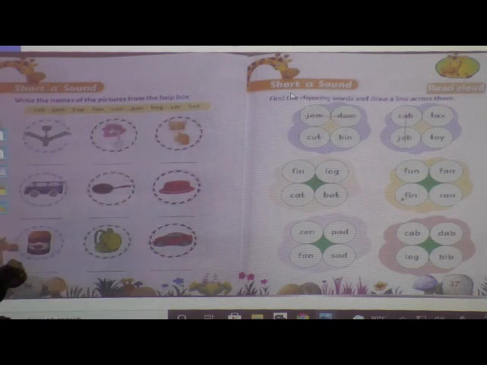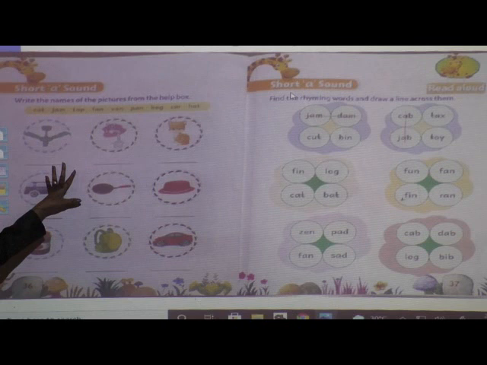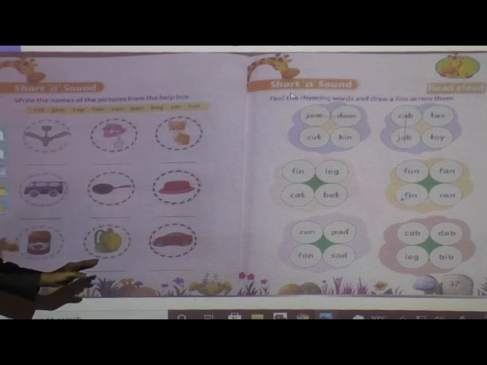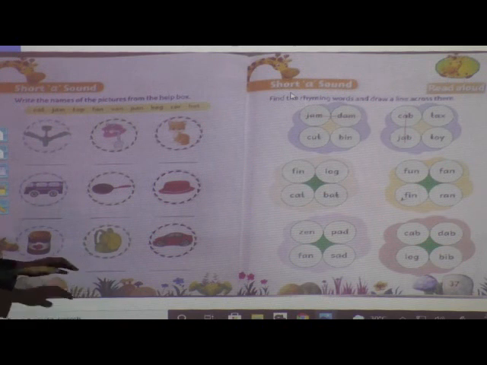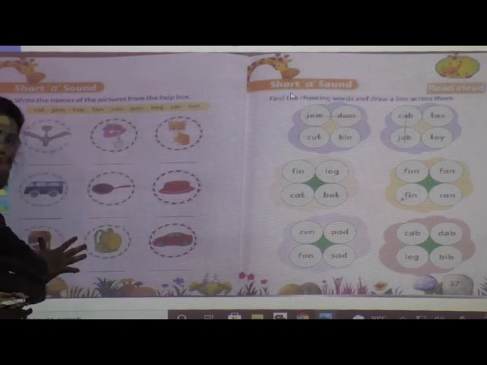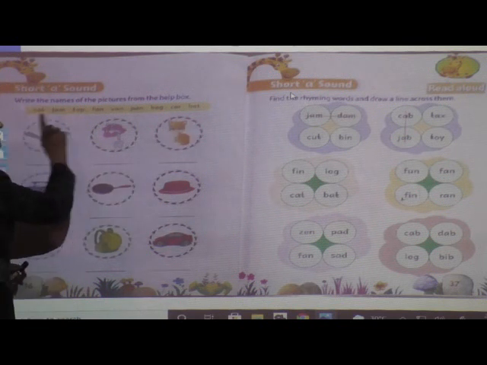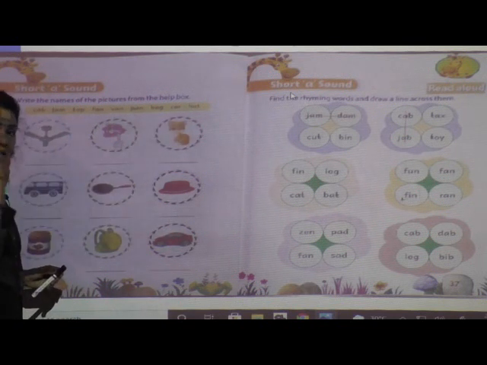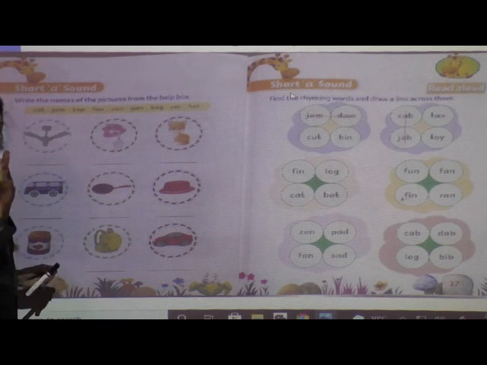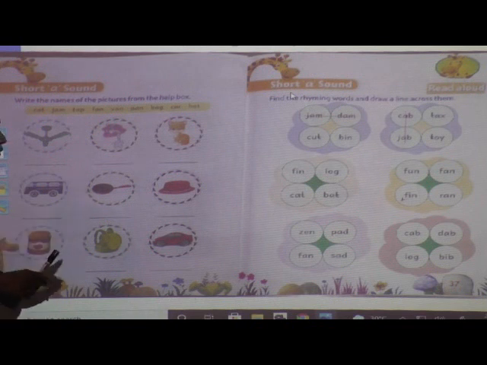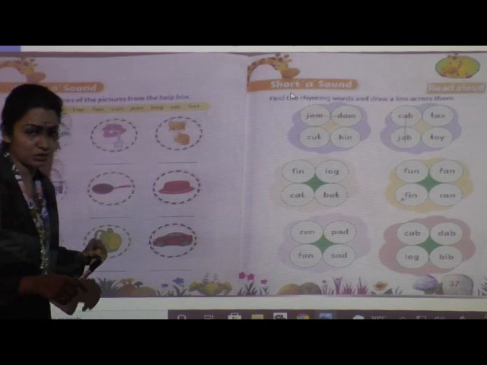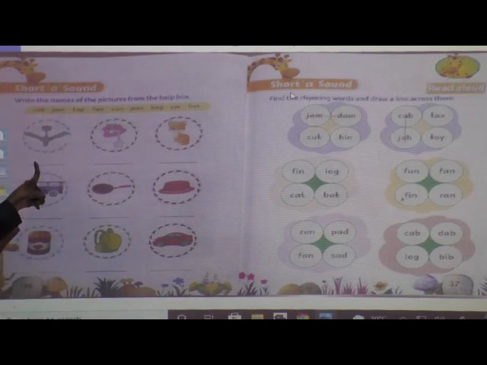Children, if you remember, we have completed this kind of practice sheet in the literacy skill book. Same way you are going to solve this practice sheet also. In this helping box, these are the words. These are short A vocabularies, short A sounds. So you are going to recognize these pictures, and from this helping box, you are going to write over here.